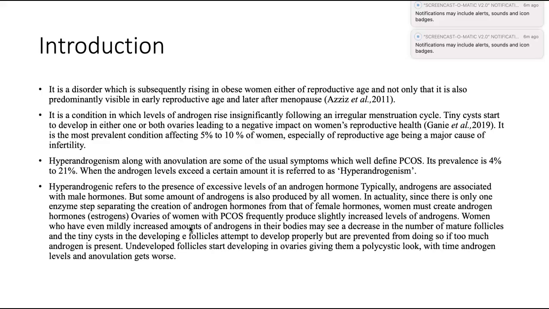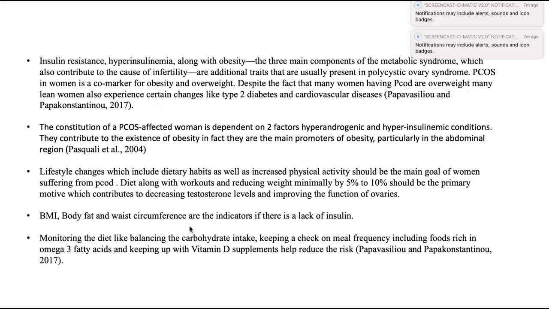With time, androgen levels and anovulation get worse. Insulin resistance, hyperinsulinemia, along with obesity, the three main components of metabolic syndrome, which also contributes to infertility, are additional traits that are usually present in polycystic ovary syndrome.